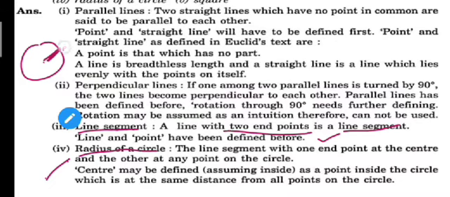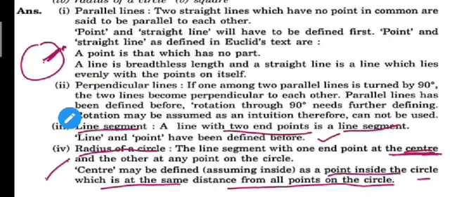Again, here the two definitions that you have to understand, the first is the center of the circle. The center may be defined as a point inside the circle which is at the same distance from all the points. If you have a center here and you calculate the distance from any point on the circle to the center, you will always get the same distance. So the definition of the center of any circle is that it is a point inside the circle which is at the same distance from all points on the circle.